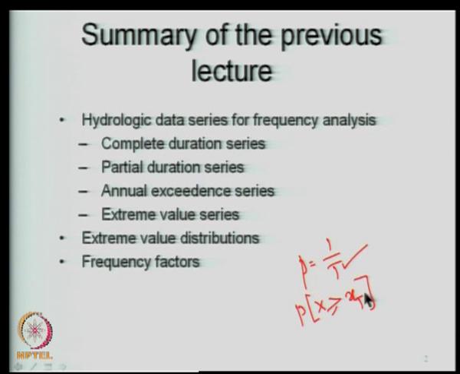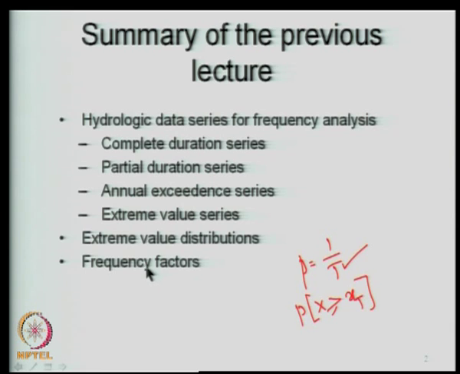Now, these can be obtained for some distributions like the exponential distribution, etc., by analytical methods. Directly you fix your T, and therefore you are fixing the probability of x being greater than or equal to x_T, and then analytically, using the expressions for the cumulative distribution function of that particular distribution, you can solve for x_T. However, there are many distributions which are non-invertible, in the sense that you cannot get x_T directly from your PDF. In such situations, we use the concept of frequency factors.